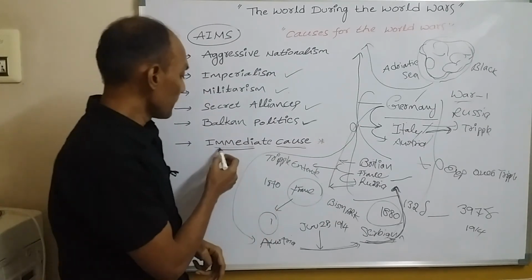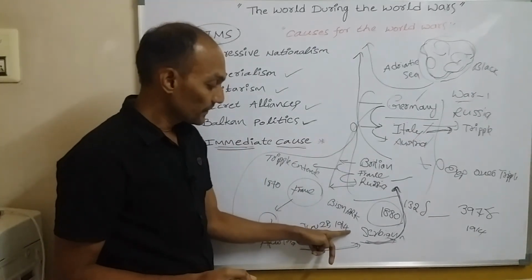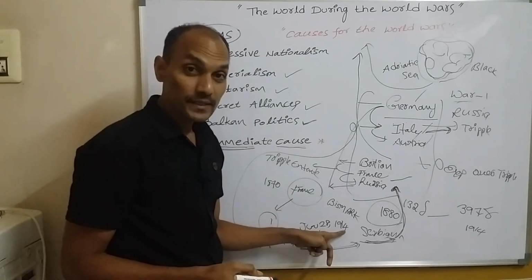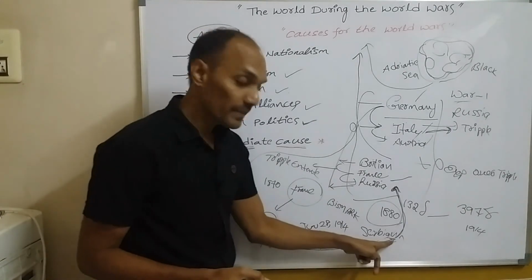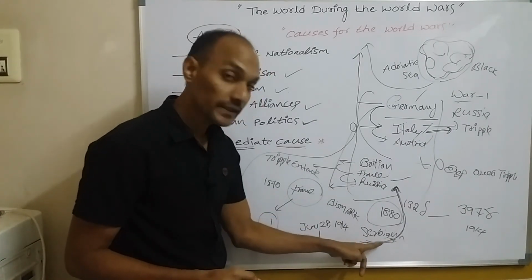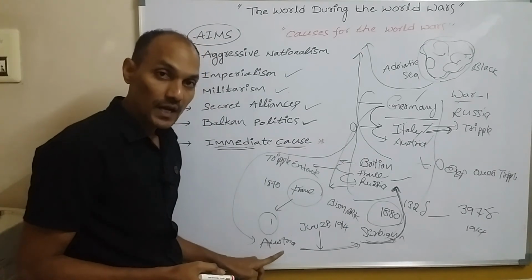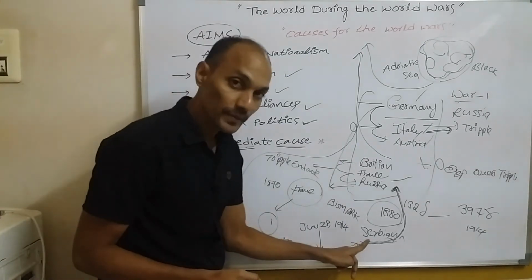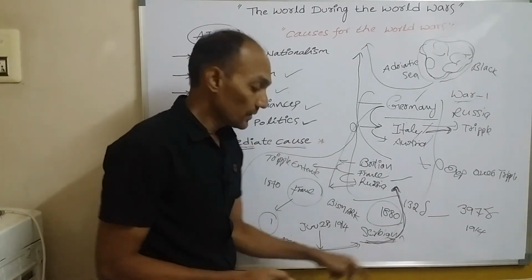Okay, this is the immediate cause. On June 28, 1914, the Austrian Prince Archduke Franz Ferdinand was murdered by a Serbian, but Serbia did not give a proper clarification to Austria. So Austria became angry at Serbia and declared war on Serbia.